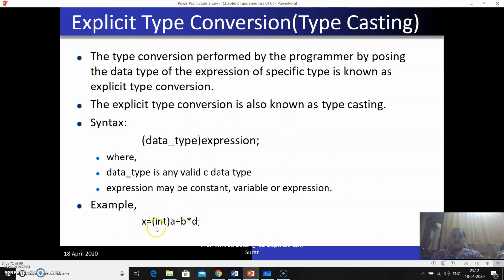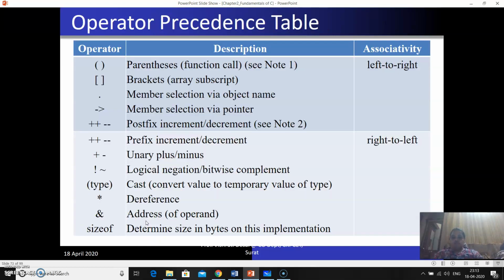Here is the example: x is equal to (int)(a plus b into d). So what your compiler will do is evaluate a plus b into d first. Whatever the result, whether it is an integer, double, or float, it is forcibly converted into an integer. In this case, it is necessary that your x is also an integer.